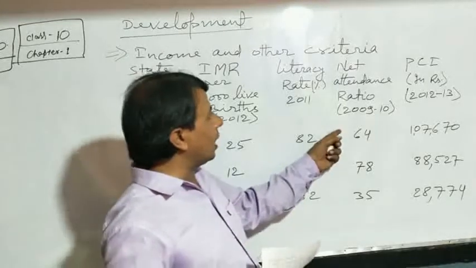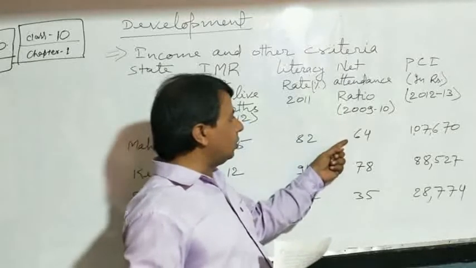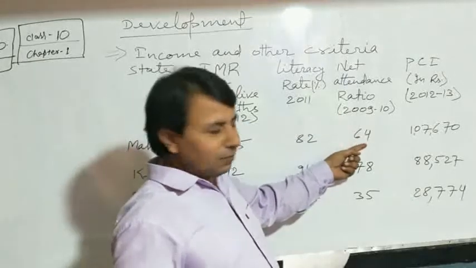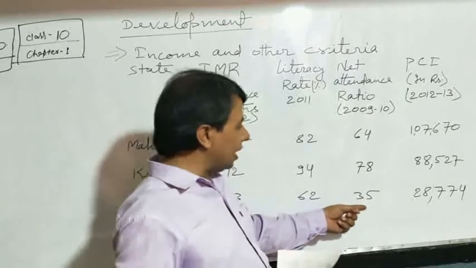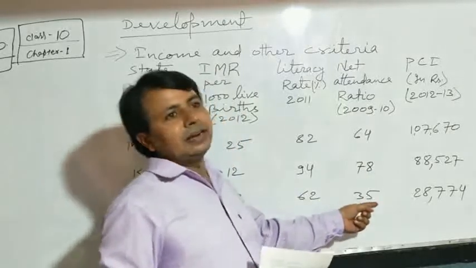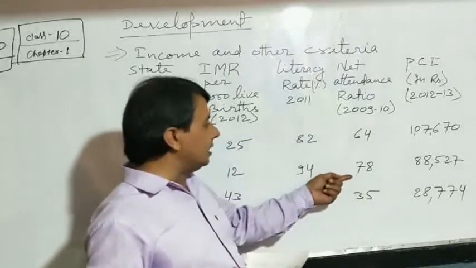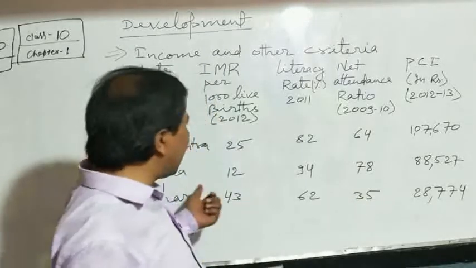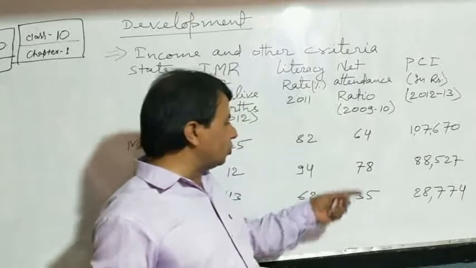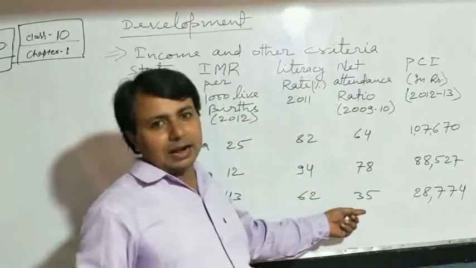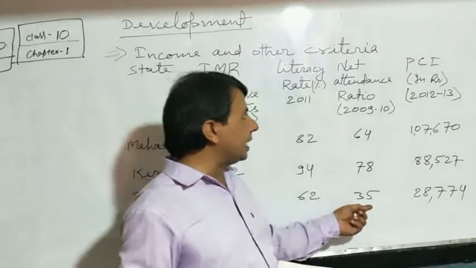Now we will have a look at this net attendance ratio. In Maharashtra this is 64, for Kerala this is 78, and for Bihar this is 35. Then we can compare easily that Kerala has the highest net attendance ratio in the year 2009-10, whereas Bihar has the lowest net attendance ratio.